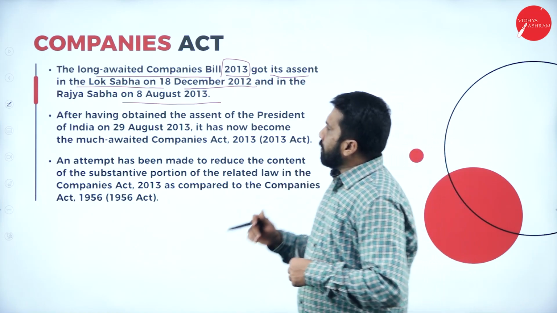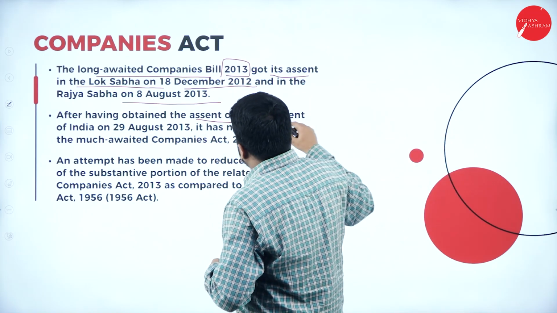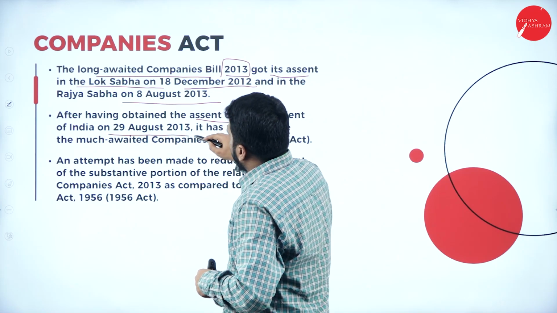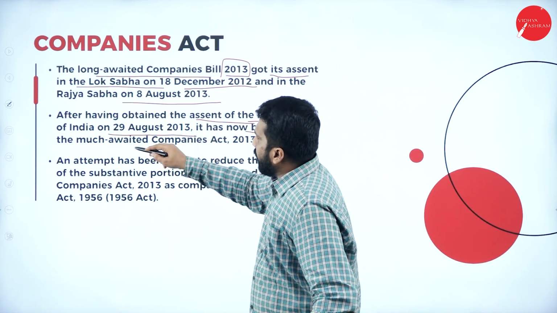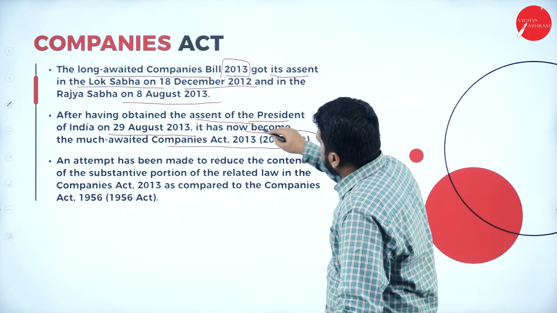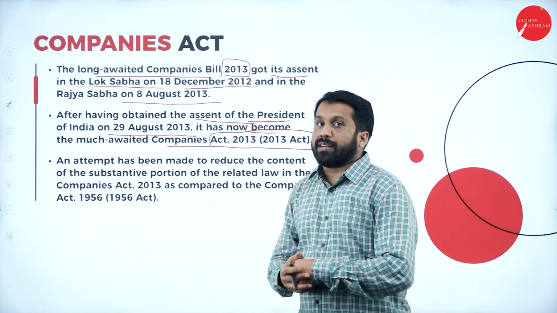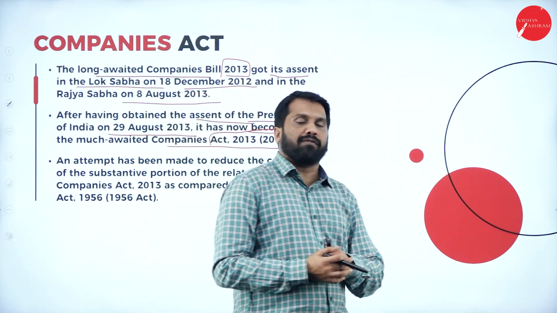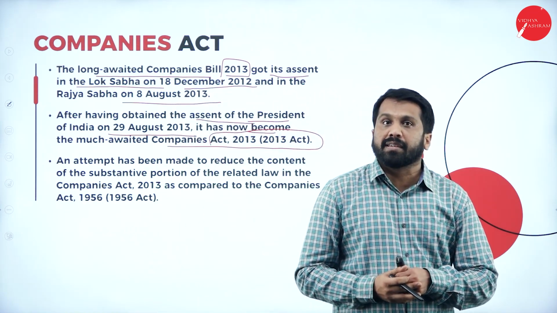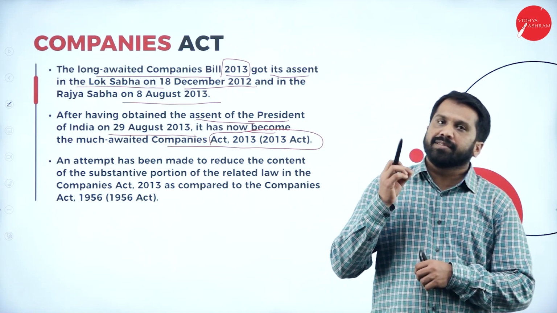Then, after having obtained the assent of the President of India on 29 August 2013, it has now become the much awaited Companies Act 2013. So whatever Companies Act we are following now, whatever rules and regulations we are following now, it is as per Companies Act 2013.